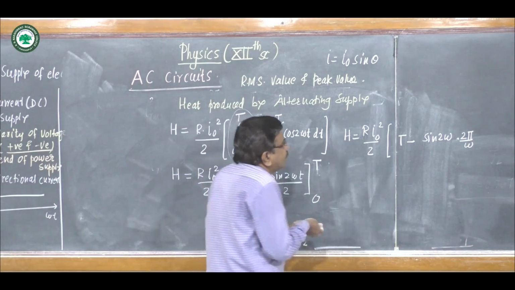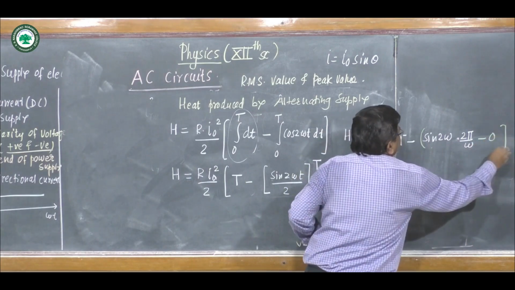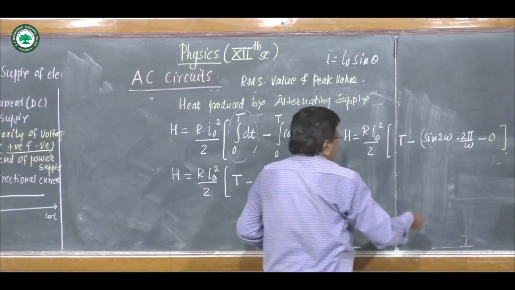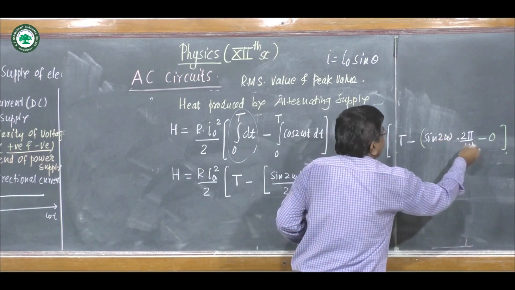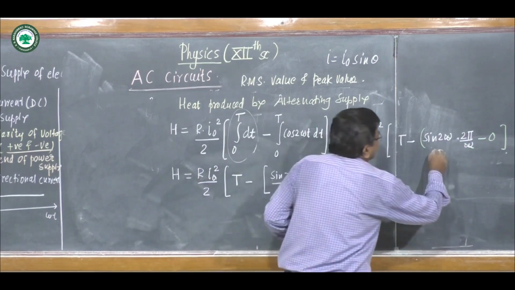Then minus, we substitute the lower limit, that will be 0. This omega gets cancelled. Here there is upon 2, no doubt.